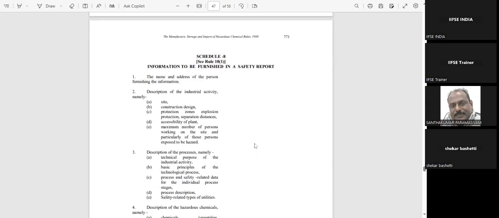Then schedule 8, information to be furnished in the safety report. So this is the format for the submission of the safety report to the authorities. So once your industry falls under this category, you are going to submit that information in this format.